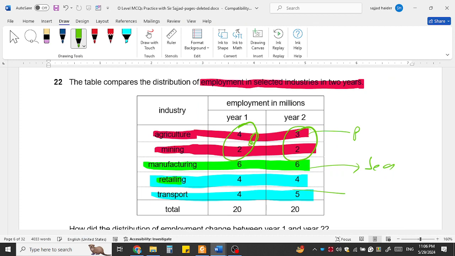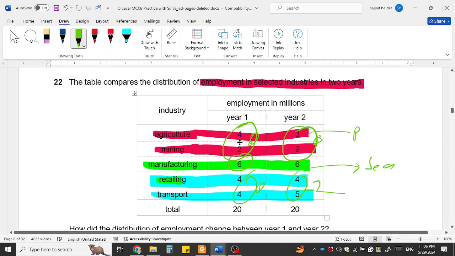Both are 6 and now 5, so this means unemployment has fallen. Fewer people are working in the primary sector, and in the manufacturing or secondary sector it's the same, and in the tertiary sector it increased. It was 8 and it is 9.